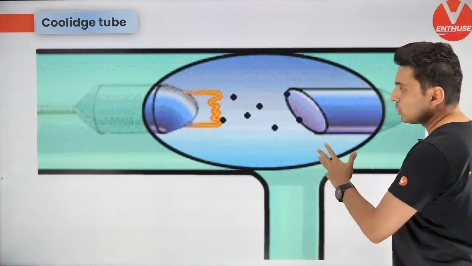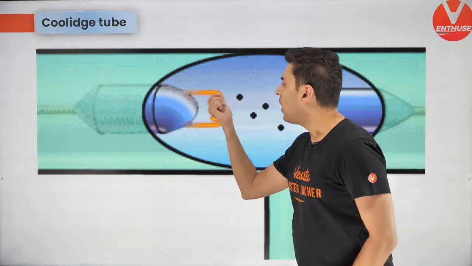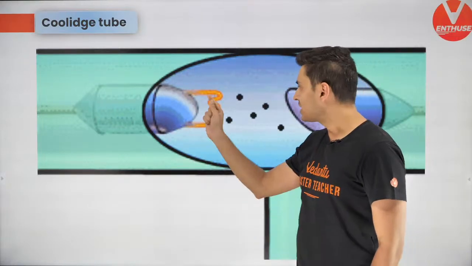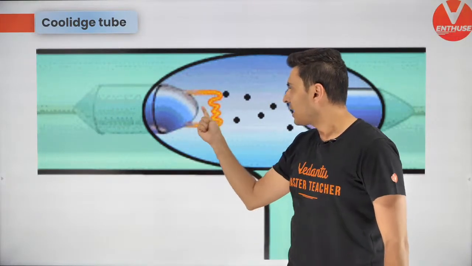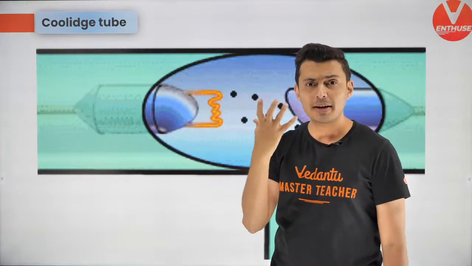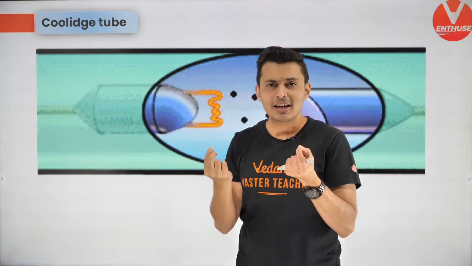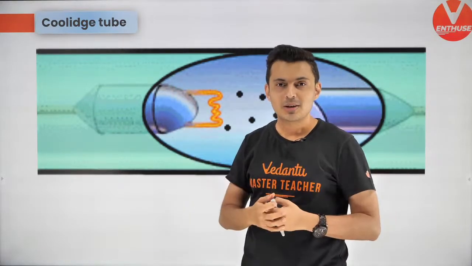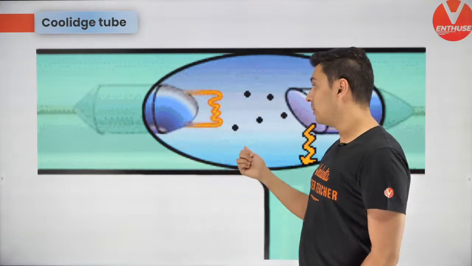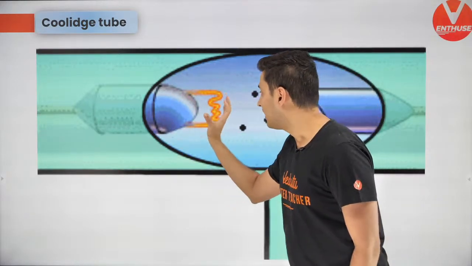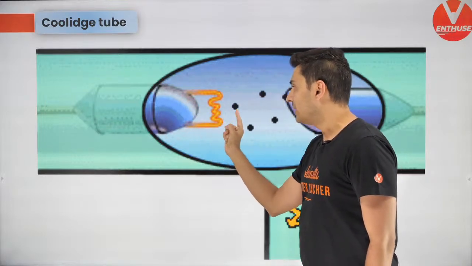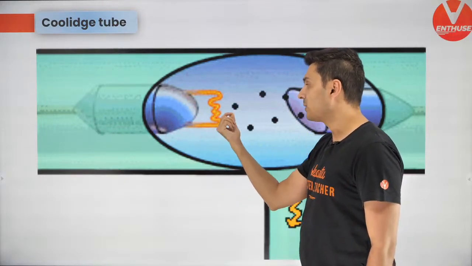Now, in this Coolidge tube, there is a hot filament through which current passes. When current passes through that hot filament, the electrons can easily get knocked out and taken away from it. And to take them out, what is done? This filament carries current, so there are a lot of free electrons.